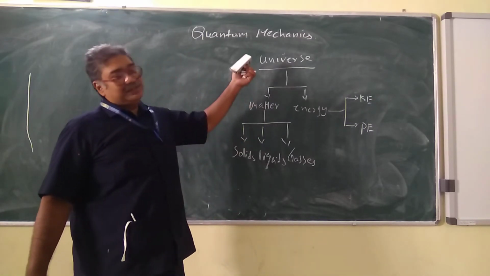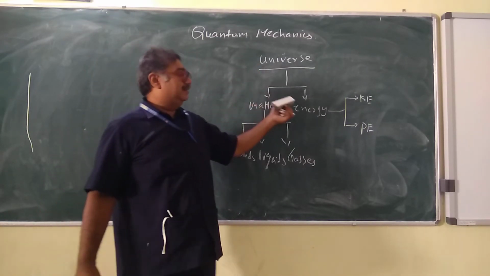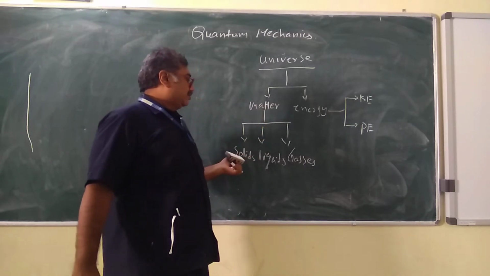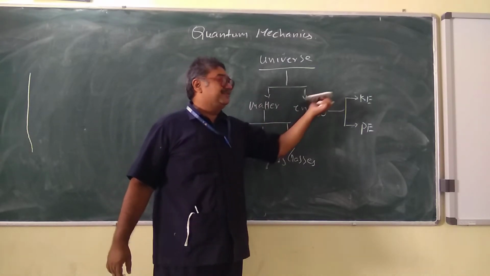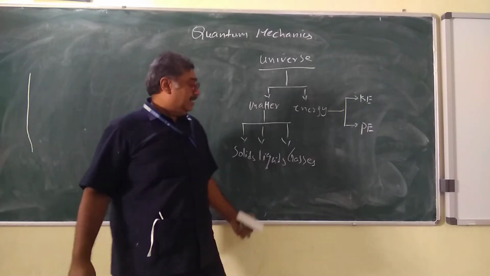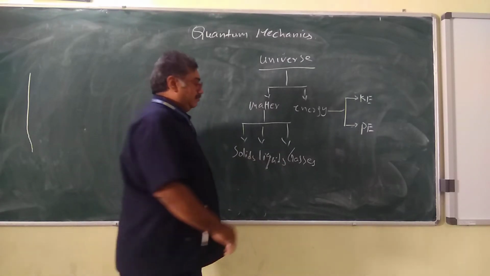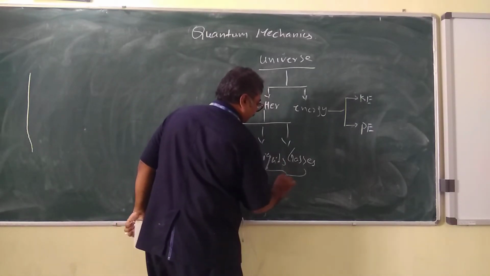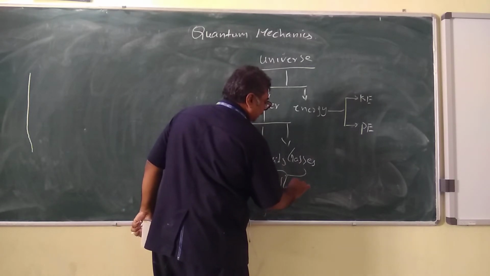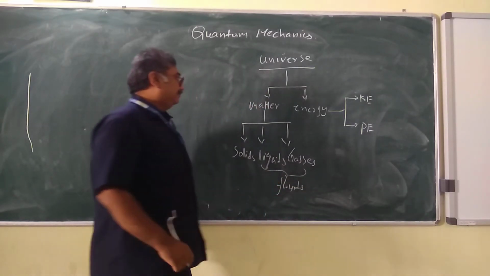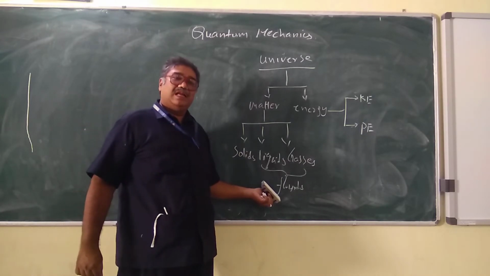So how do we define the universe? The universe is simply made up of matter and energy. Matter is classified into solids, liquids and gases. Energy is classified into kinetic energy and potential energy. Now these liquids and gases, both of them correspond to fluids. So we have solids and fluids.